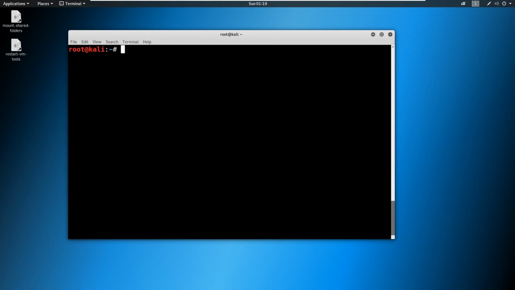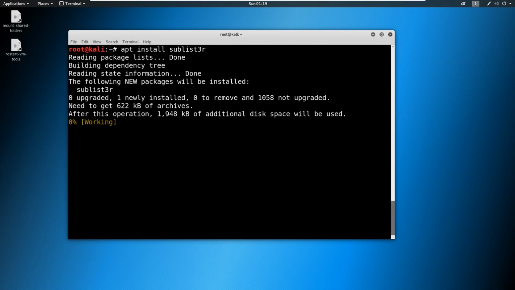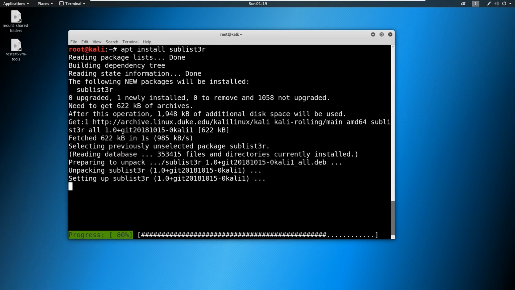So we really need to hunt these and be certain that we're incorporating everything that we can when we're doing our assessments. So one great tool that I want to point out is a tool called Sublist3r. Now we need to install that. So let's type in apt install sublist3r like this. Okay, and this will just take a second to get it all set up, and we will utilize this tool to get these subdomains.